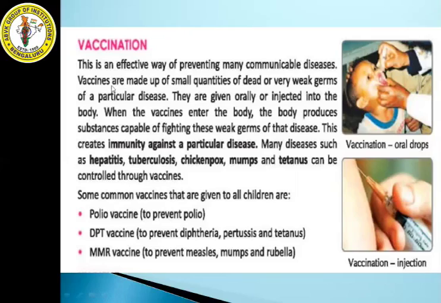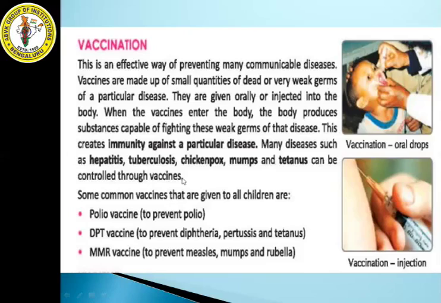Next we have vaccination. This is an effective way of preventing many communicable diseases. Vaccines are made up of small quantities of dead or very weak germs of a particular disease. They are given orally or injected into the body. When the vaccines enter the body, it produces substances capable of fighting these weak germs of that disease. This creates immunity against a particular disease. Many diseases such as hepatitis, tuberculosis, chickenpox, mumps and tetanus can be controlled through vaccines.